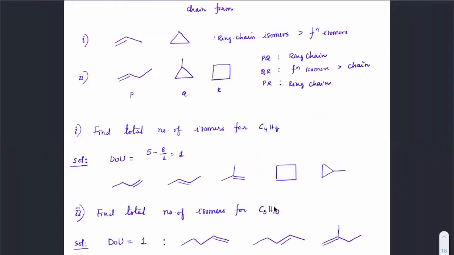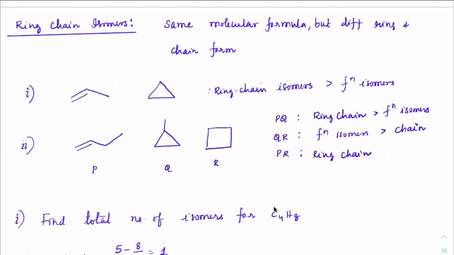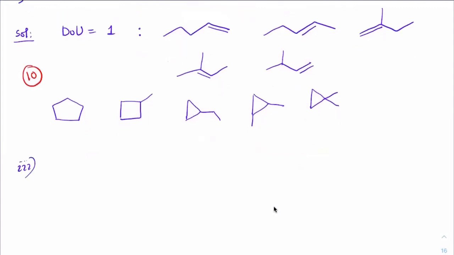If multiple correct is given, both options are correct. PQ, ring chain and functional, beta. Ring chain is more preferred than functional. So if it is multiple correct, both should be opted. Check out the third question. Now hope that you do this right.